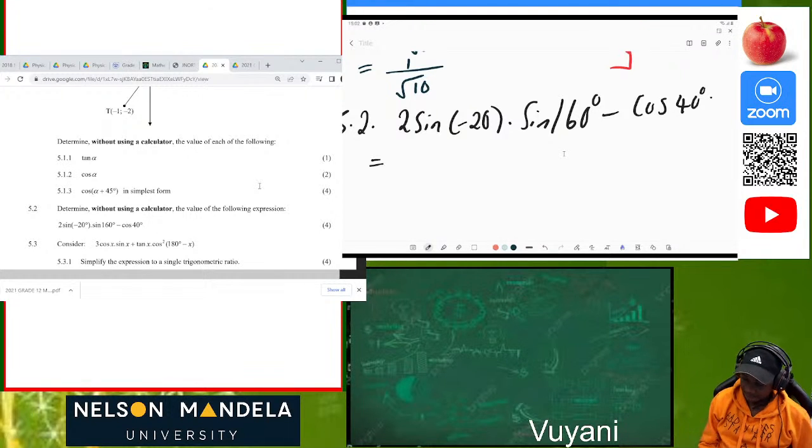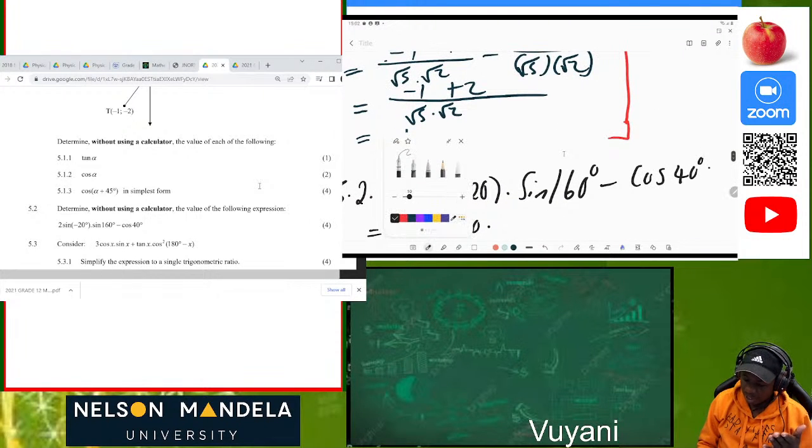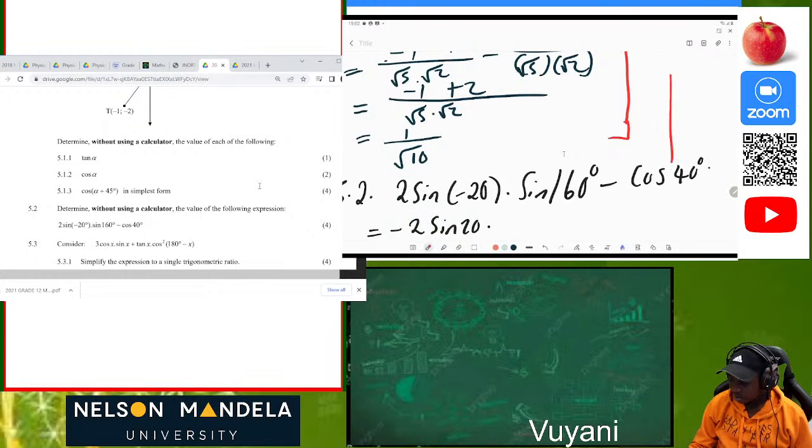Now we know that sine of a negative angle is still negative, so we're going to have negative 2 sine of 20 degrees. Then we multiply by sine of 160 degrees. We can see that 160 degrees doesn't have an acute angle, so what do we do? We use our reduction formulae. Make sure that when you're solving your trig equations, always have your reduction formulae in position.